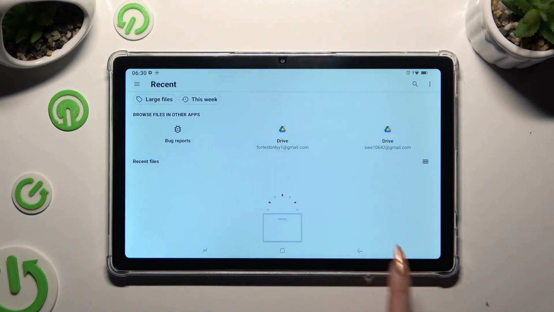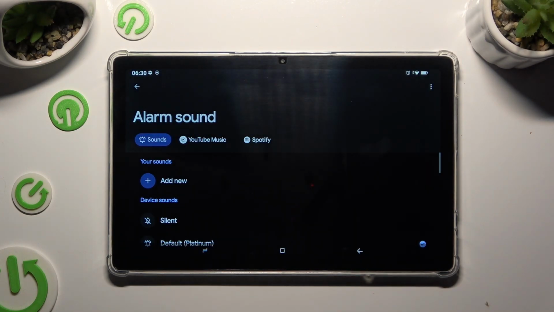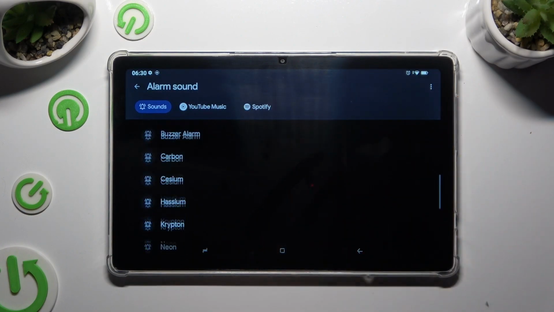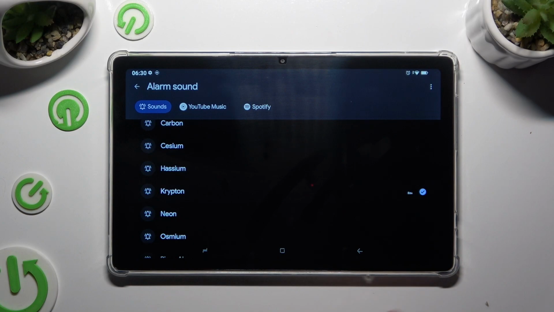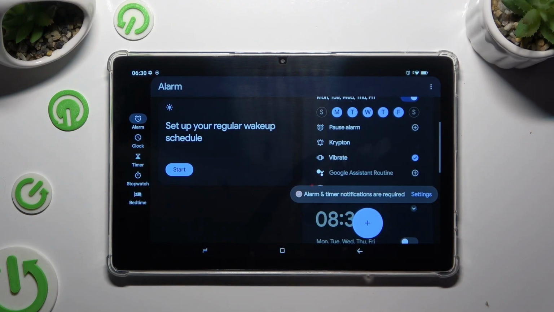If you don't want to do any of that, click on Sounds as well, but this time pick one of the available ones and go back. As you can see, after that my alarm was successfully created.